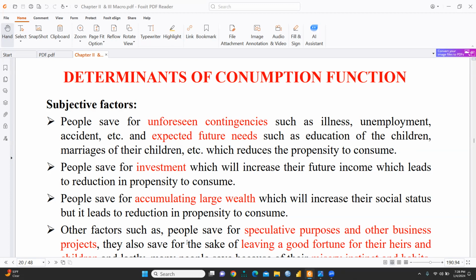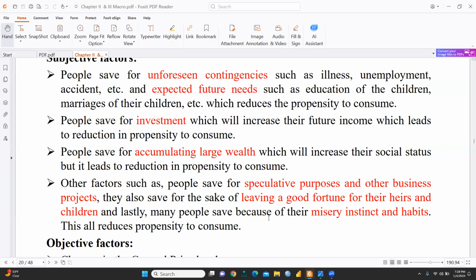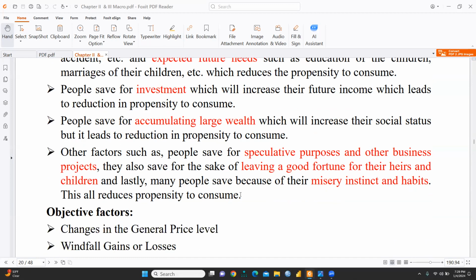People save for accumulating large wealth, which will increase their social status, and other factors such as people save for speculative purposes and other business projects. They also save for the sake of leaving a good fortune for their heirs and children. And lastly, many people save because of their miserly instinct and habits. All this reduces propensity to consume because they would like to give a good lifestyle to their children, or they are investing this amount in speculative activities.